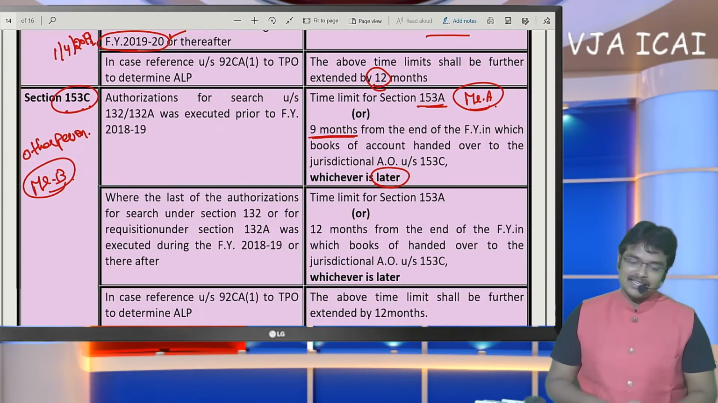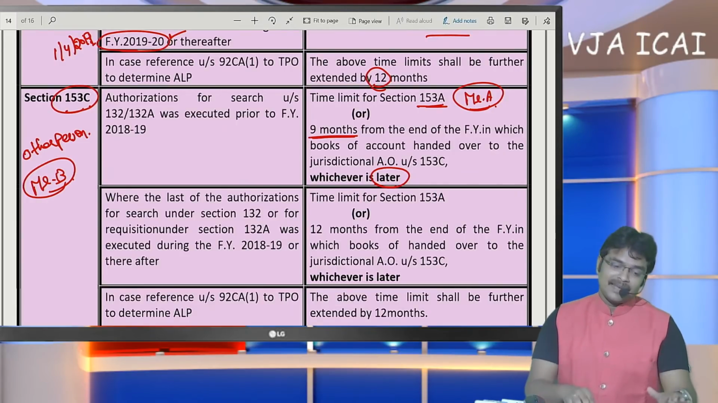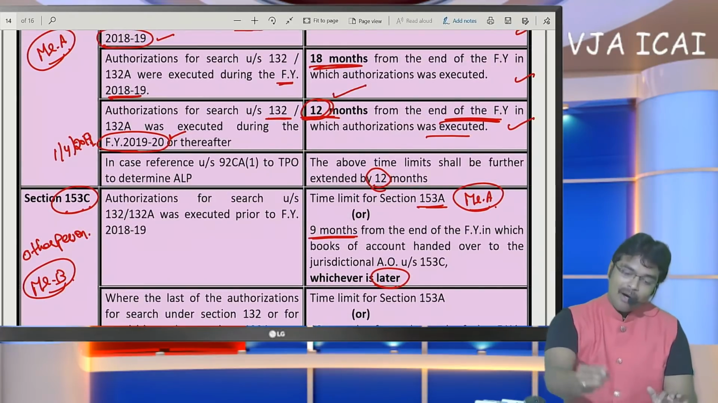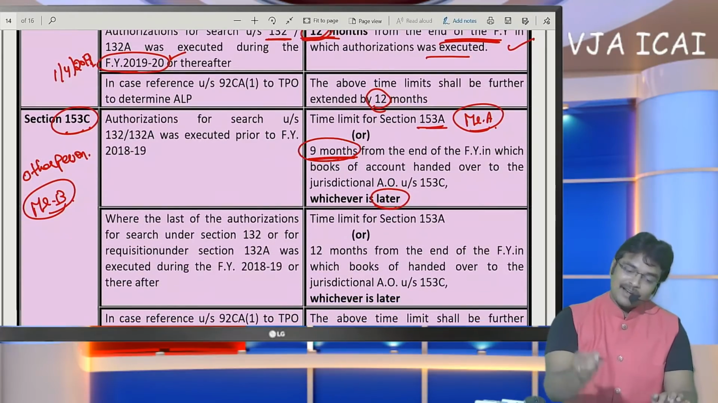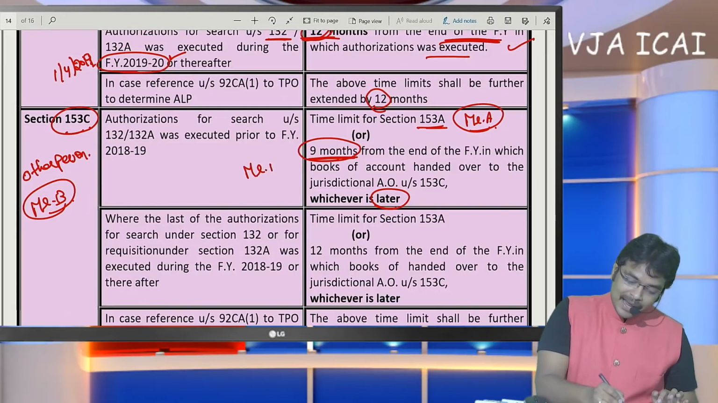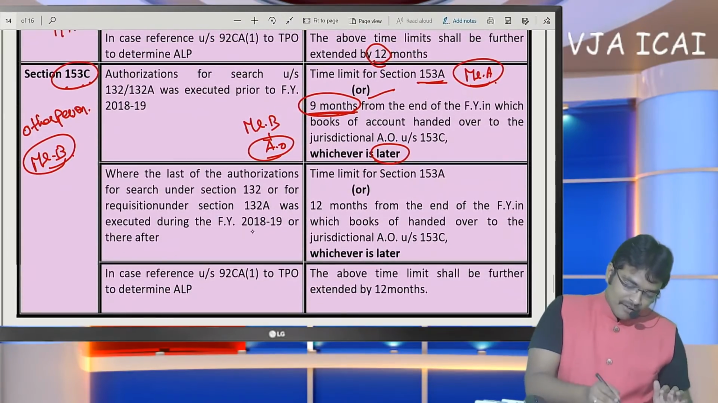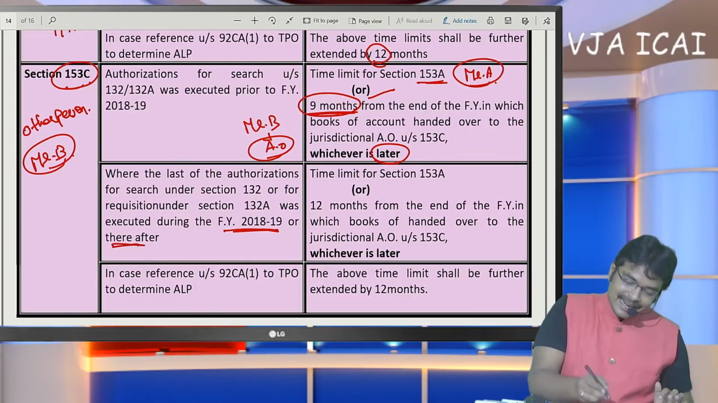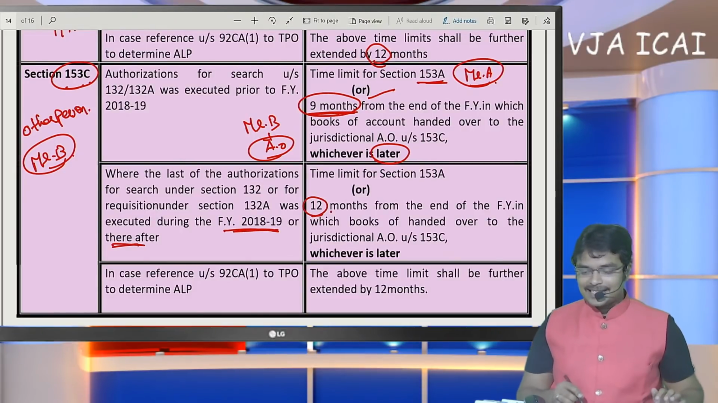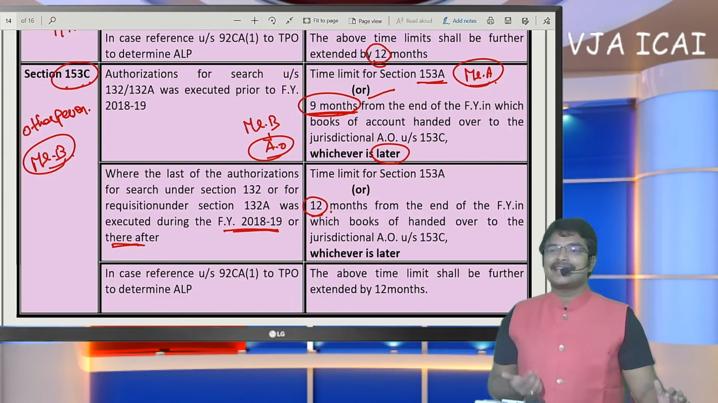Section 153C, the time limit under section 153A, that means this time limit of 12 months or an additional time limit of 9 months upon receiving the documents by Mr. B's assessing officer. From that date onwards, 9 months has been given. But for financial year 18-19 and thereafter, 9 months has been extended to 12 months. So like this, the time limits have been given for completing the assessment.